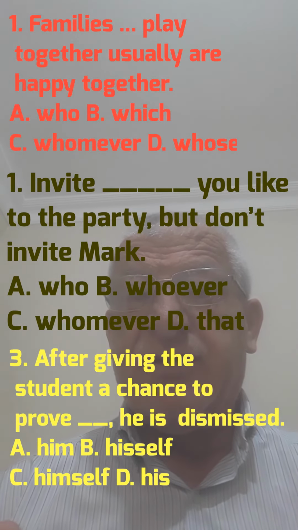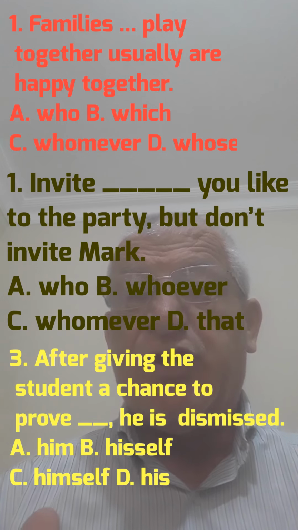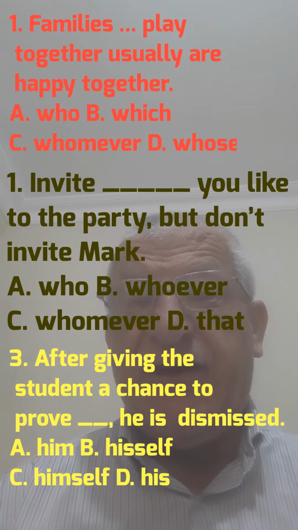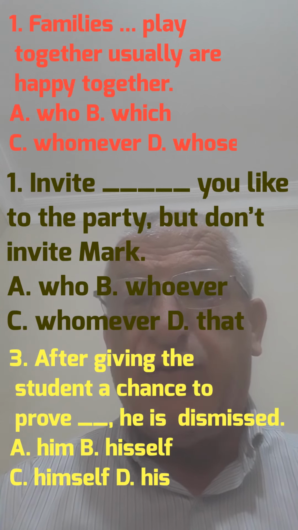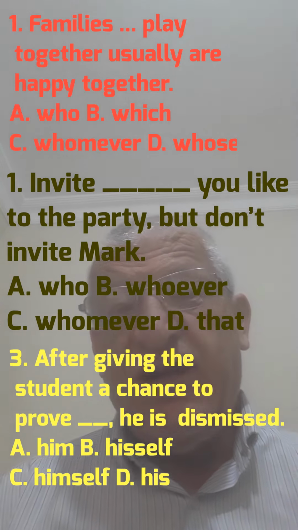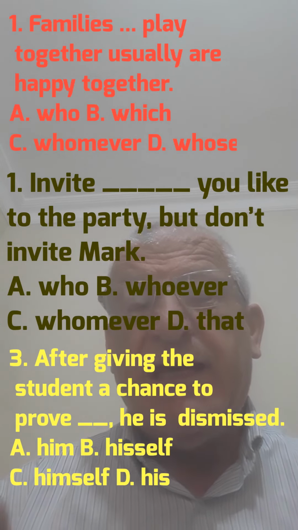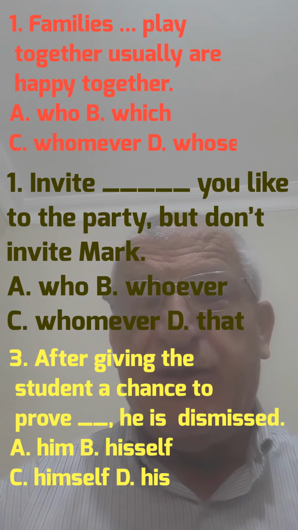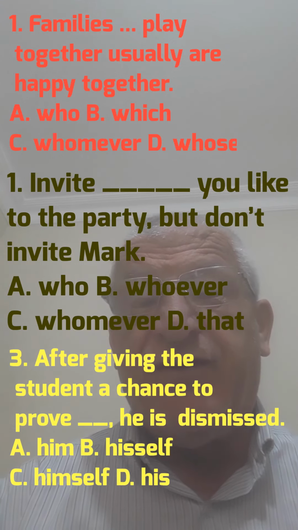So as you can see, in brief, when we want to choose a relative pronoun, we should examine the type and the function of the noun that is going to be qualified by it. With reflexive pronouns also, we should examine carefully the noun that is going to be qualified.